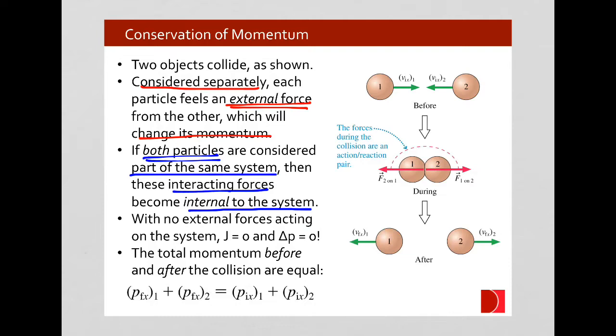And when we're looking at our momentum, our change in momentum as an impulse, which is a force applied over time, this is true only for an external force. If we include both of these objects in our system, this interaction force is no longer an external force. And so in this situation, the impulse would be 0, the change in momentum would be 0. And if the momentum is not changing, then that means the momentum has to stay the same. It means that the final momentum, the momentum after the collision, would have to be the same as the initial momentum because the momentum is not changing.